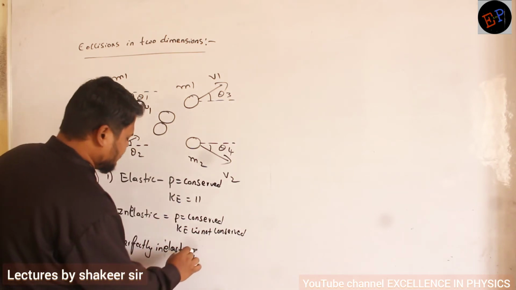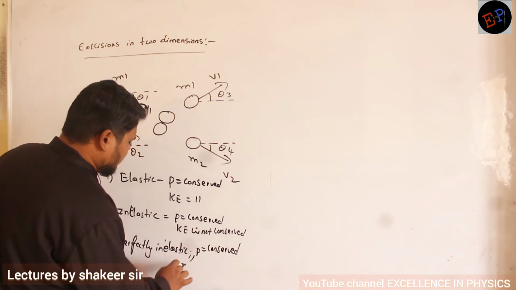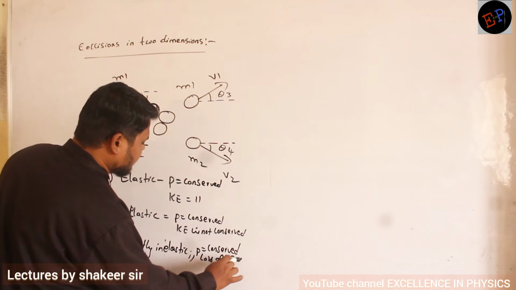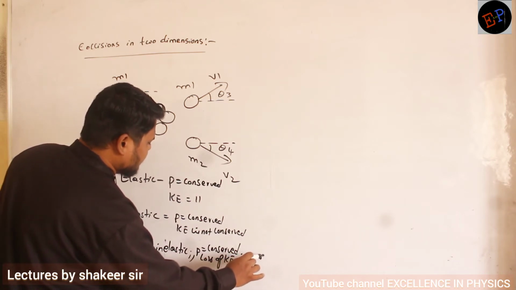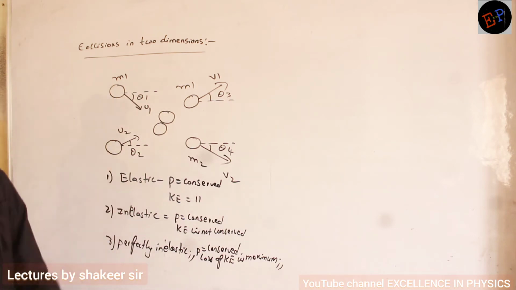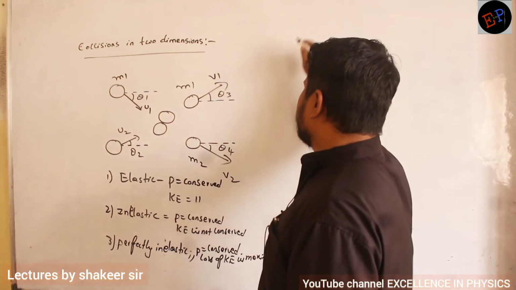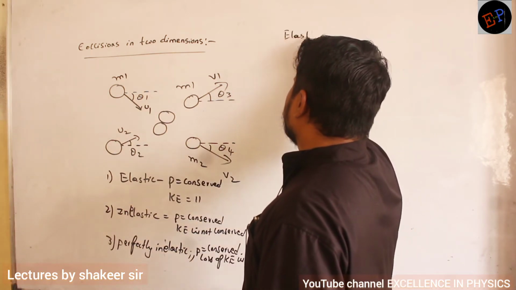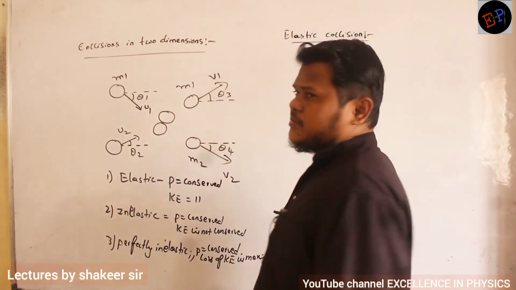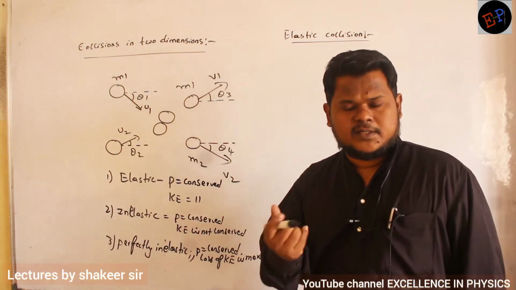Similarly, in perfectly inelastic, again momentum is conserved. Loss of kinetic energy is maximum. Same conditions. What are the conditions we studied in elastic collision? Same conditions here also. Are you able to understand now? So for example, if I want to study elastic collision. Okay. Momentum should be conserved, no? Elastic collision means what? Definitely momentum must be conserved.